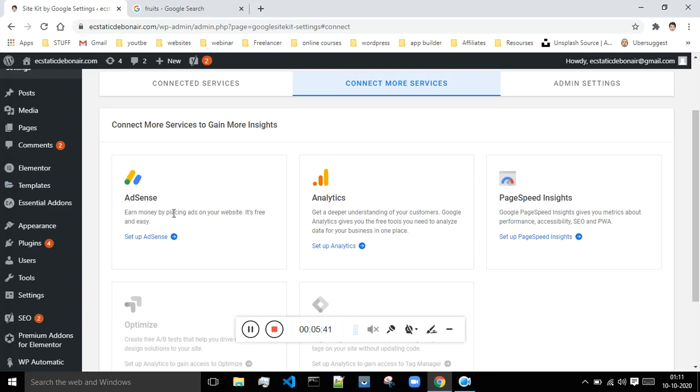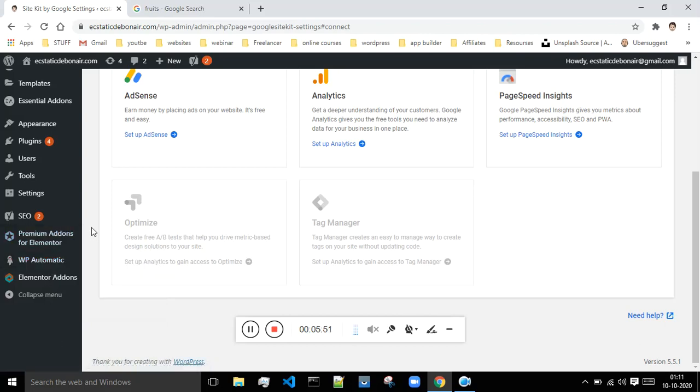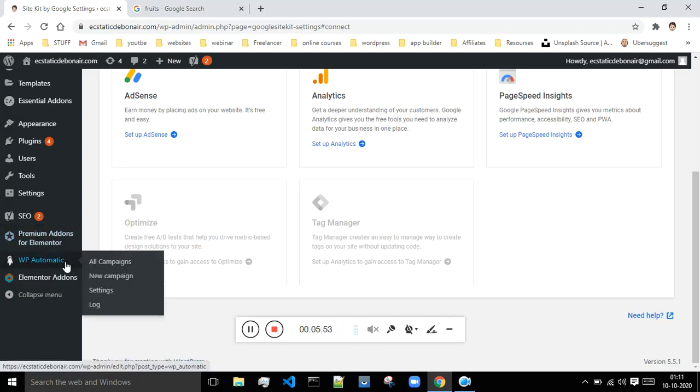So what you can do is you can make use of the WP automatic plugin in order to throw some posts on your website. Okay, so this will at least give you some posts. It basically throws a post on your website automatically. So just go and view the tutorials about the WP automatic, how things are working over here.